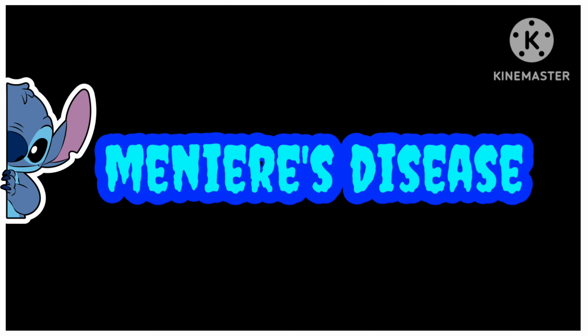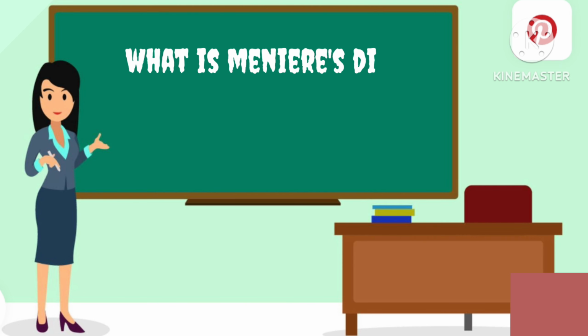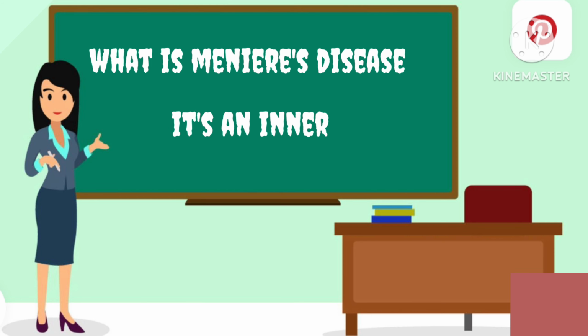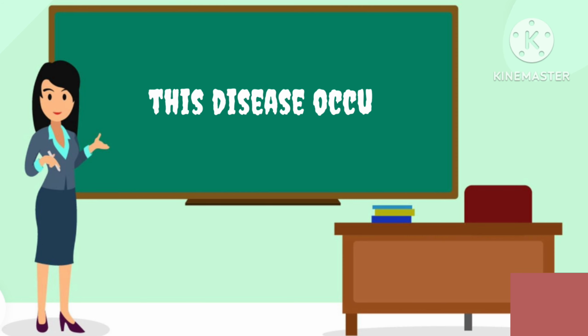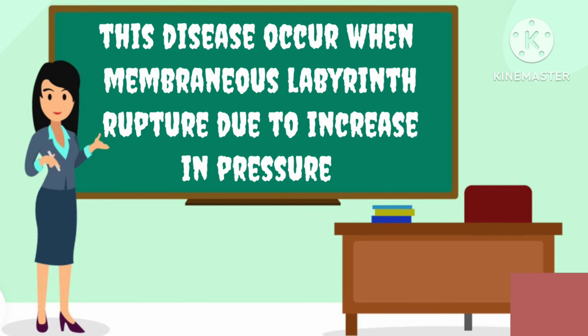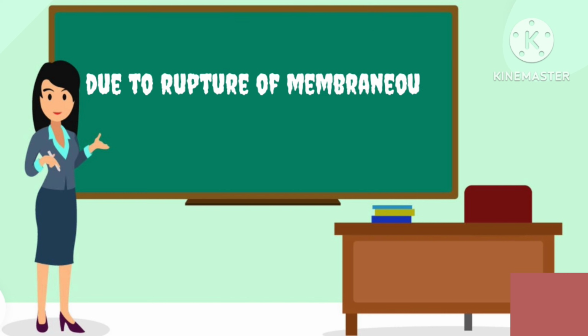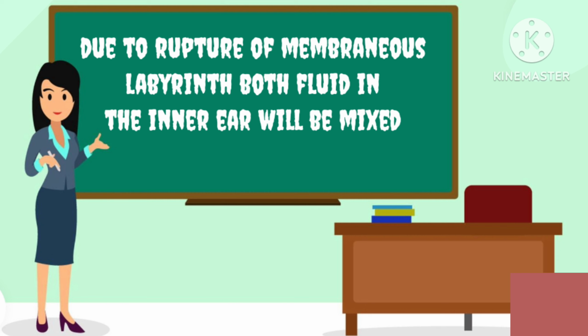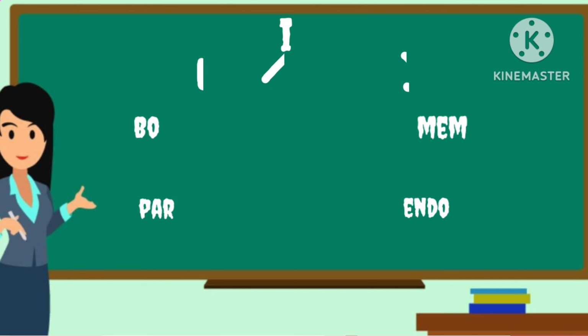Today's topic is Meniere's disease. What is Meniere's disease? It is an inner ear disorder. This disease occurs when the membranous labyrinth ruptures due to an increase in pressure. Due to rupture of the membranous labyrinth, both fluids in the inner ear will be mixed.